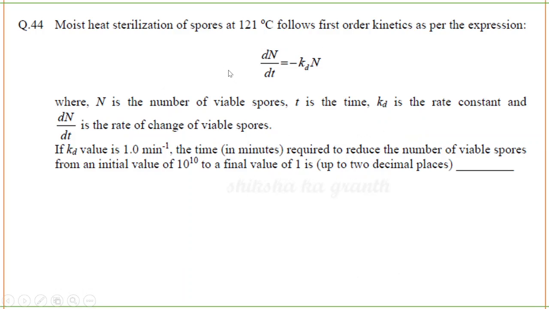Next question, moist heat sterilization of spores at 121 degrees follows first order reaction kinetics. As per the expression, they have given you dN/dt = -kd × N, where N is the number of viable spores, t is the time, kd is the rate constant, and dN/dt is the rate of change of viable spores.